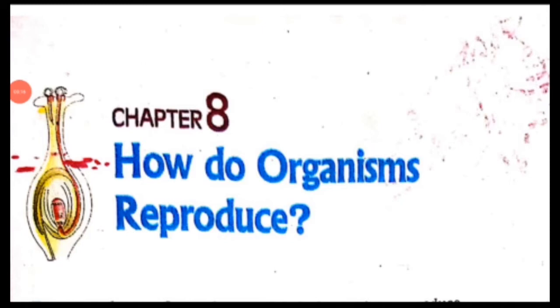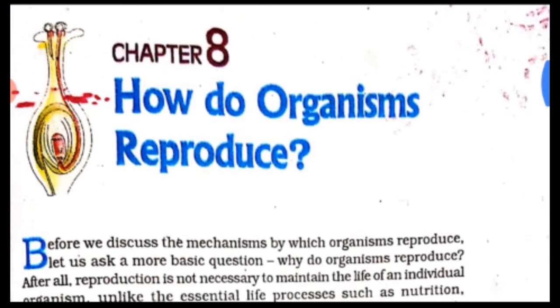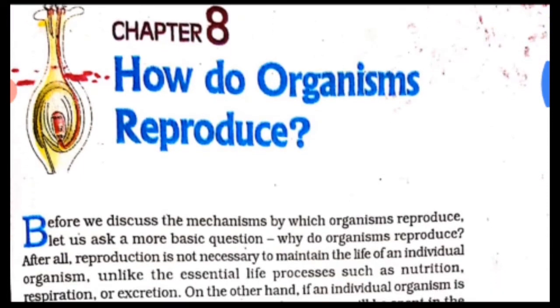In our previous chapter, you learned that the chromosomes in the nucleus of a cell contain information for inheritance of features from parents to the next generation in the form of DNA, that is deoxyribonucleic acid molecules, right? So we have the genetic information that we can pass on with the help of DNA to our next generation.